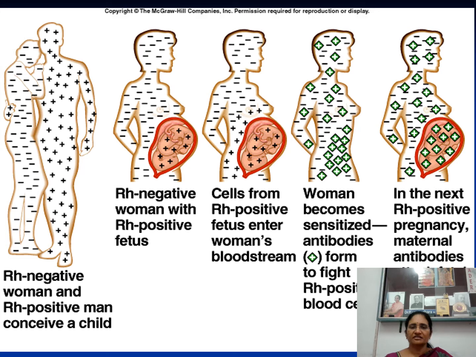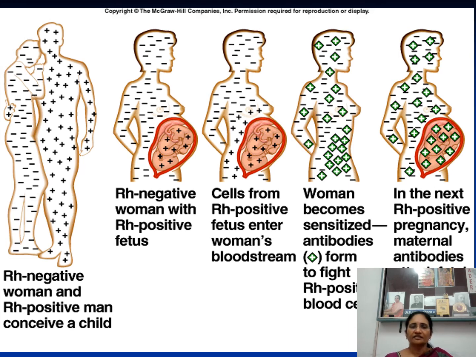The woman becomes sensitized. That means, see, delivery is over, and during delivery some of the Rh positive cells, antigens, Rh positive RBCs may enter into the woman through the placenta, right?